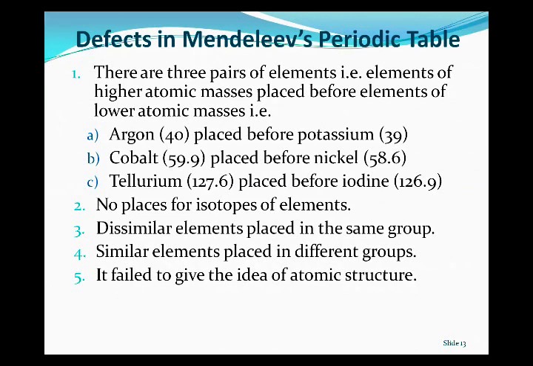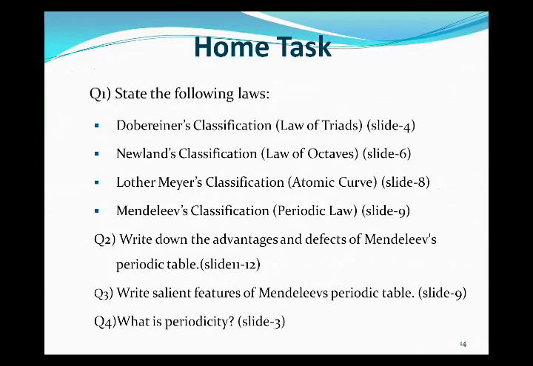Okay, now next is the home task. Note down the home tasks of today's lesson. State the following laws: Dobereiner classification, law of triads; you can take help from slide number 4 as well as from your book.